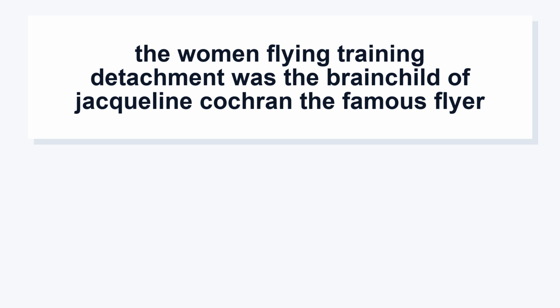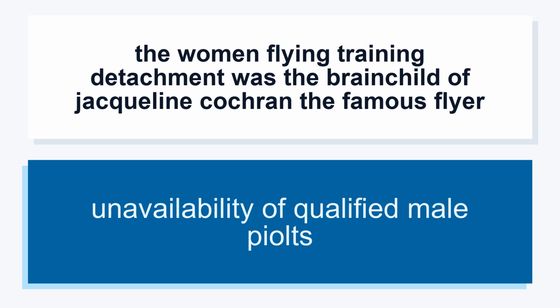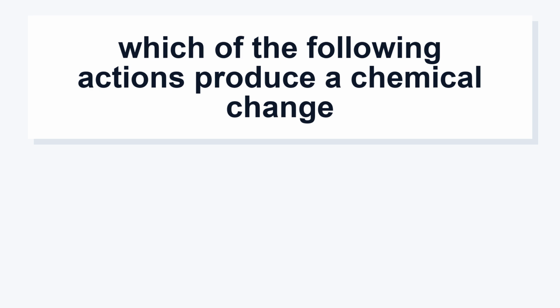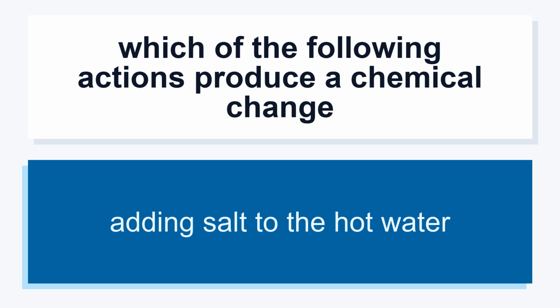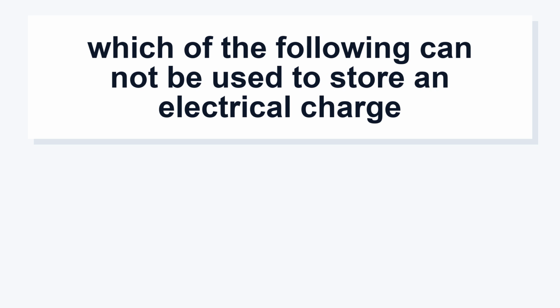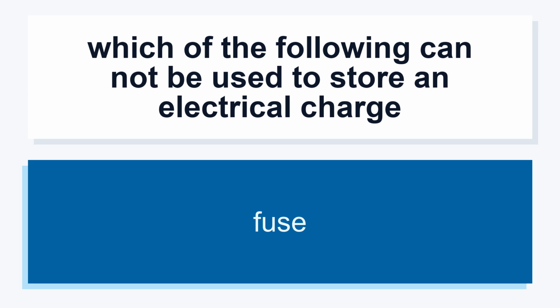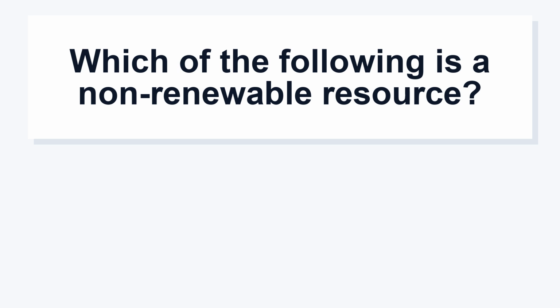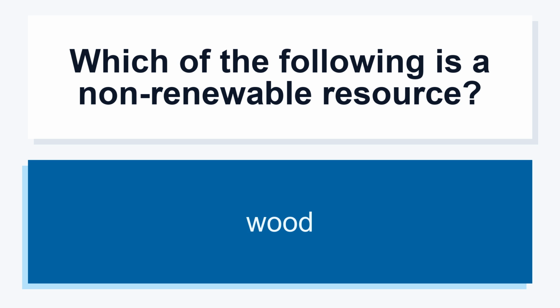The Women Flying Training Detachment was the brainchild of Jacqueline Cochran, the famous flyer. Unavailability of qualified male pilots. Which of the following actions produce a chemical change? Adding salt to the hot water. Which of the following cannot be used to store an electrical charge? Fuse. Which of the following is a non-renewable resource? Wood.